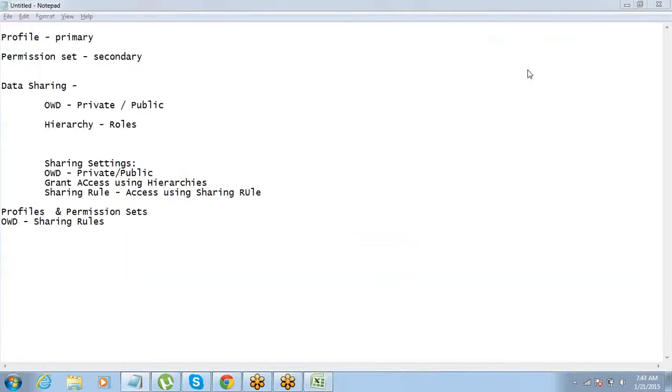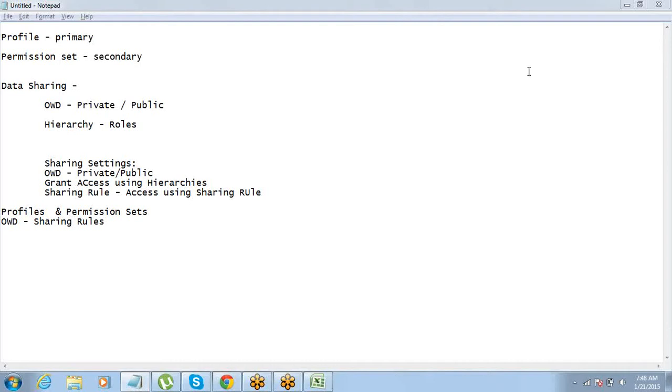Now I have one more question. For the marketing profile we have removed the tab. Now there is one guy called Ramesh in the marketing team. He works on opportunities. So you have removed the opportunity tab from marketing people. But Ramesh, who is a part of that marketing team, uses the same profile. This guy needs to see opportunities. Now what will you suggest?